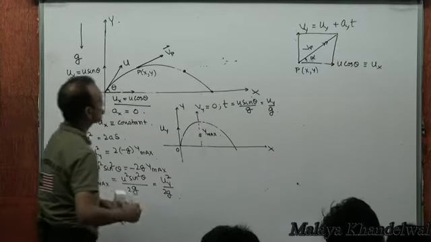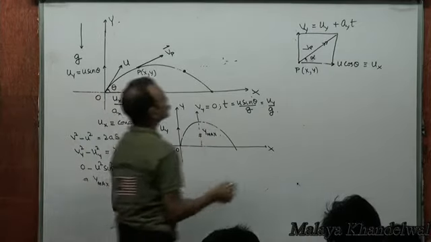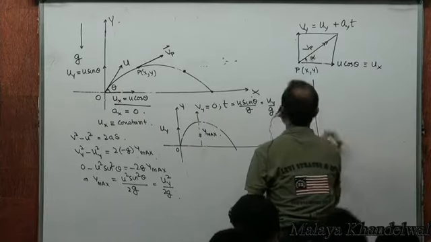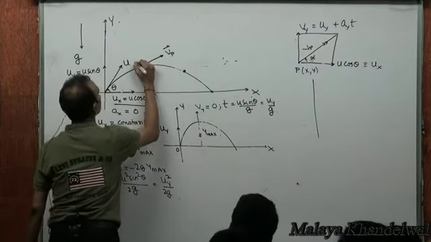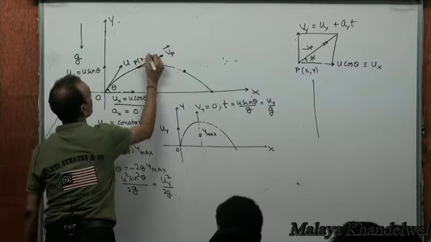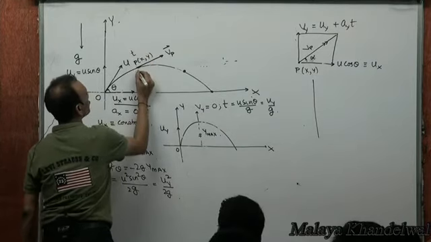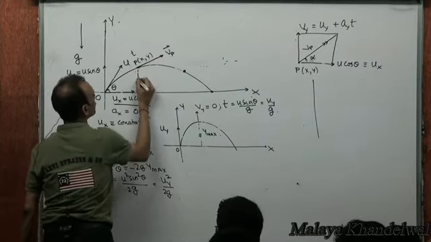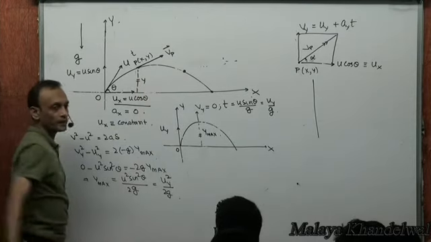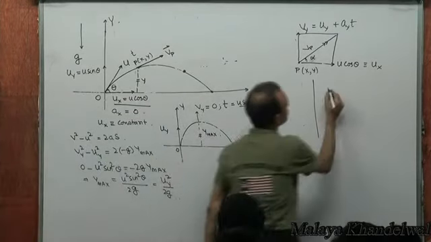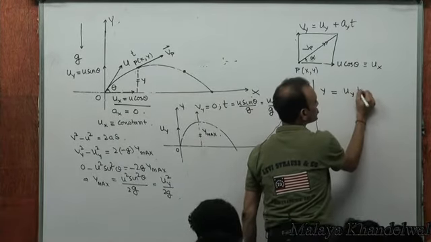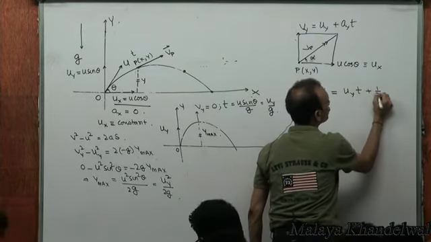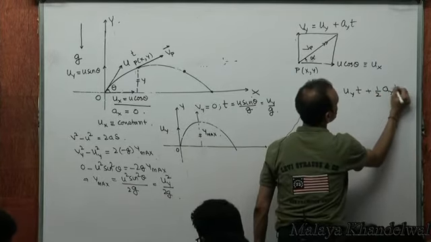Now, again, realize the displacement in the y direction as a function of time. The particle is at p x comma y at an instant of time t. This would be y, right? The displacement in the y direction as a function of time would be what? Y would be initial vertical velocity into t plus half of ay into t squared.